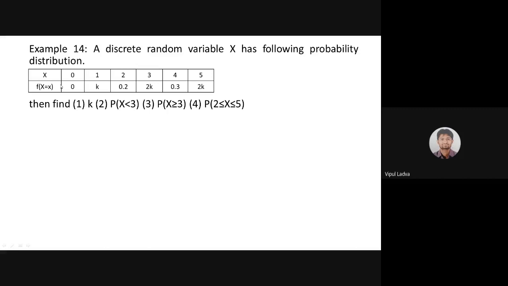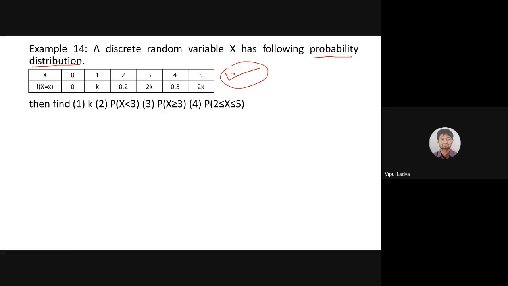Let me explain this. A discrete random variable x has the following probability distribution. Now, provided is the probability distribution. I am not asking you to check whether it is a probability function or not. This is the information, this is the data I am giving to you. Yes, this is a probability distribution. You need to accept that.